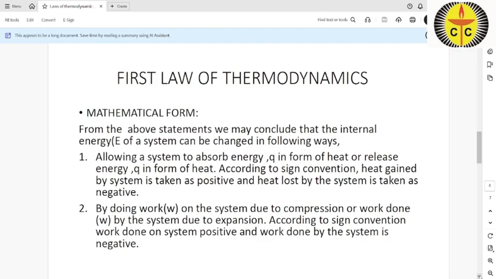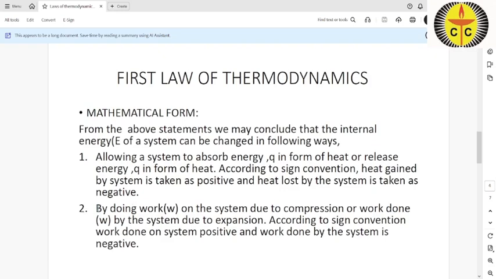So according to the sign convention, heat gained by the system is taken as positive, and heat lost by the system is taken as negative. So this is the sign convention.